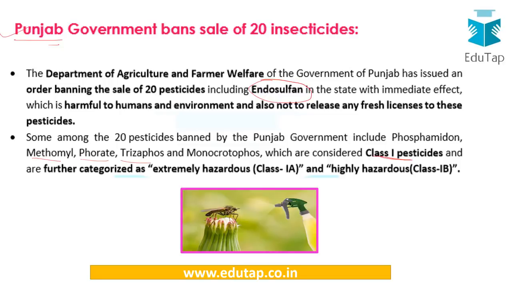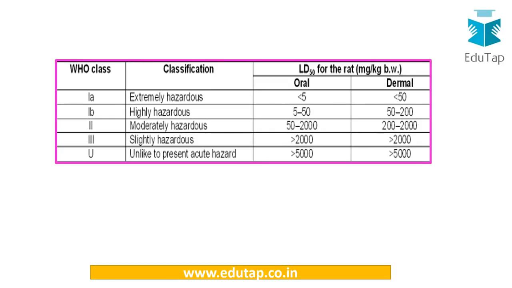So let us move on and see what this classification of the pesticides is all about. Here you can see the table which is according to the classification of the World Health Organization. They have divided the pesticides into 5 categories, where 1A is considered extremely hazardous, 1B highly hazardous. Similarly it goes on like this. Now I just told you in the previous slide that all the pesticides which have been banned by the state of Punjab come under the category of extremely hazardous. So you see the importance of this step.